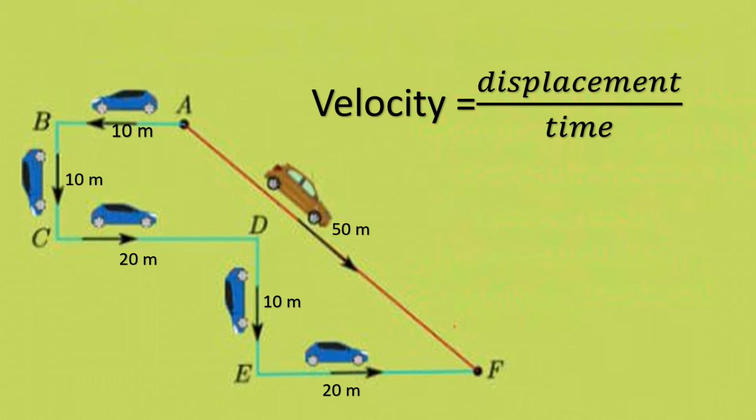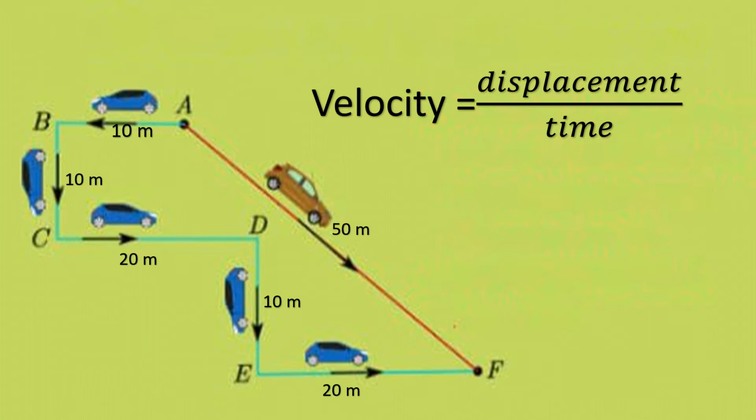Okay children, let us see the image. The car starts from A and goes to B, B to C, C to D, D to E and E to F. So what is the distance traveled by that car? 70 meter. And what is the displacement of this car?